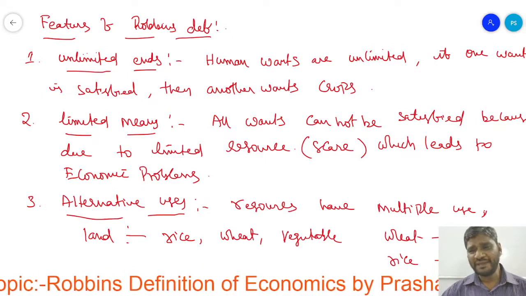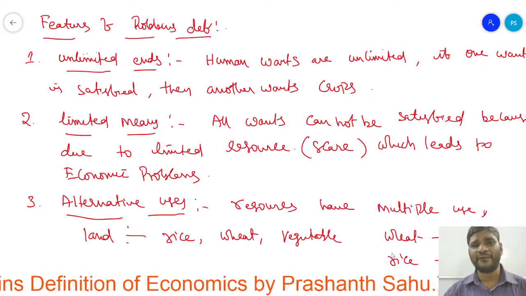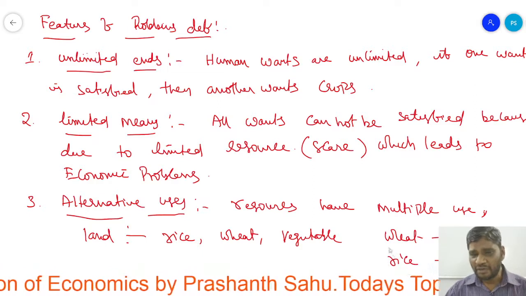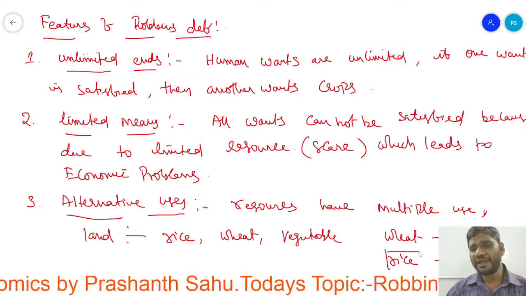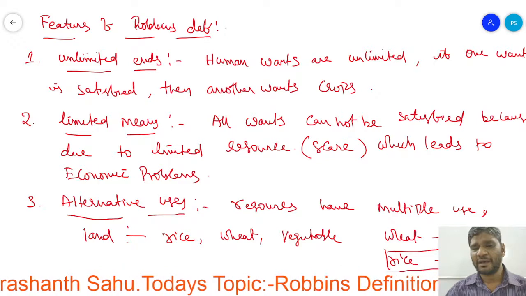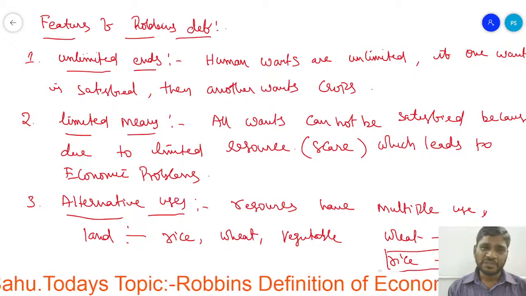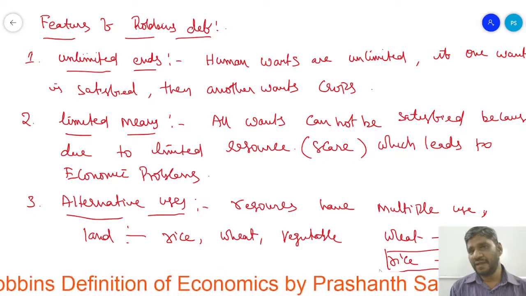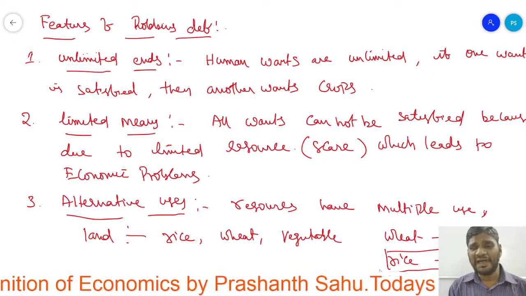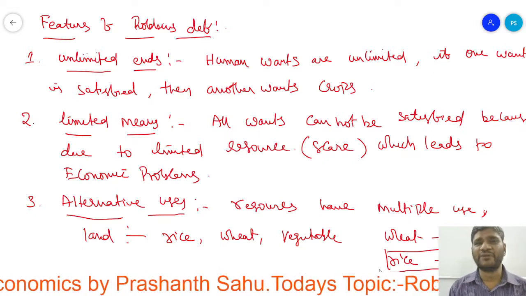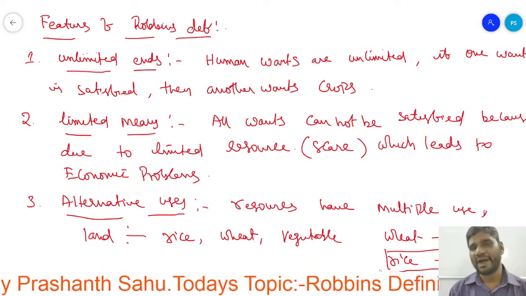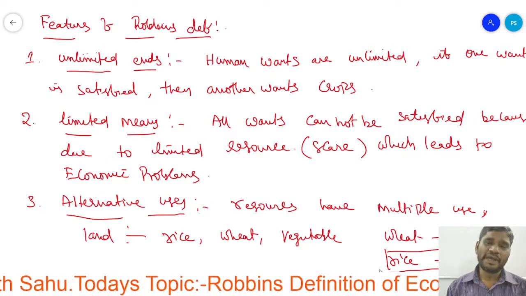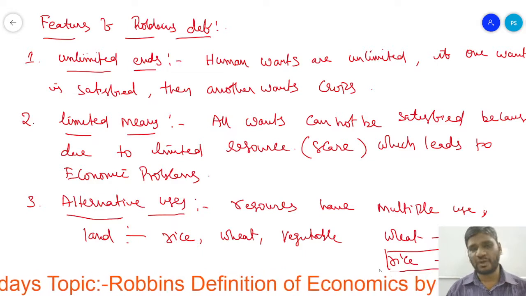Because enough wheat is available in the economy, instead of wheat they cultivate rice. By the cultivation of rice, the right production is created according to the demand, and supply will be carried over in the market. So now the economic problem will be solved.